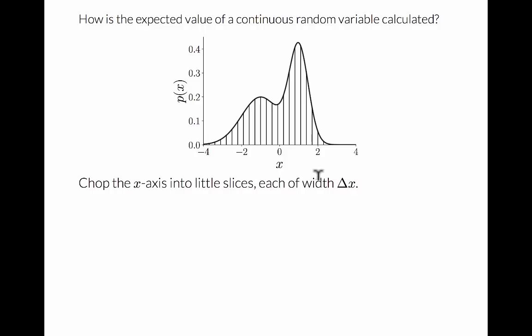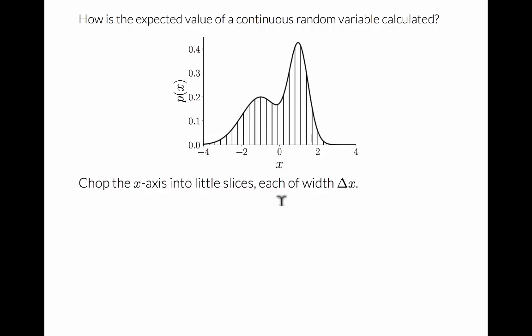We can start by discretizing. Let's chop up the x-axis into lots of little slices, each of width delta x. For example, within this slice, x might range from 0.2 to 0.5, and if delta x is small enough, we can round all the values in this slice down to 0.2. Now we have essentially a discrete random variable that only takes on a few values, one value for each slice.